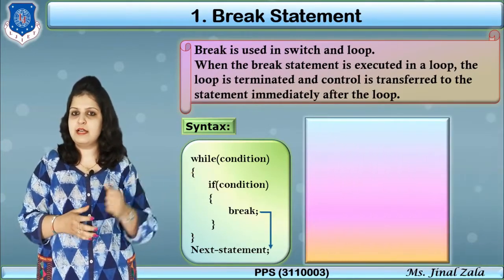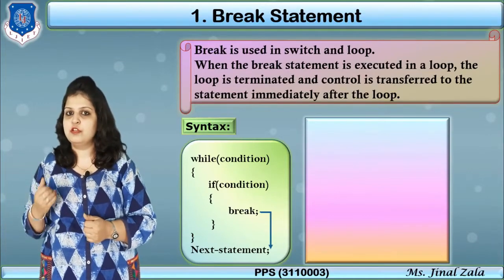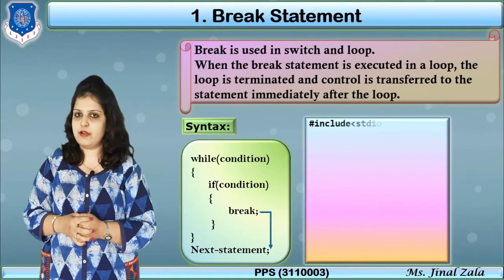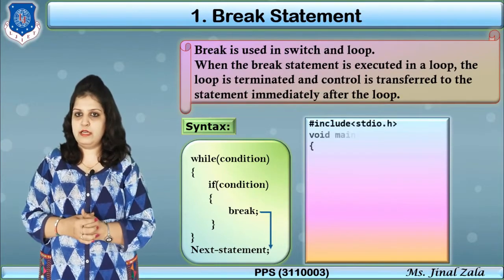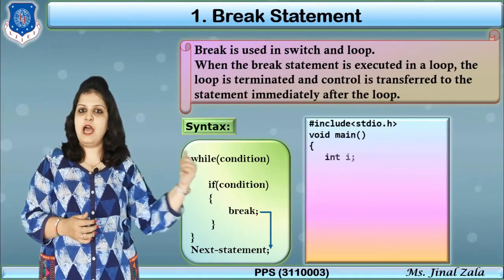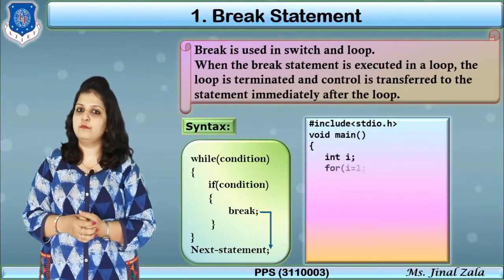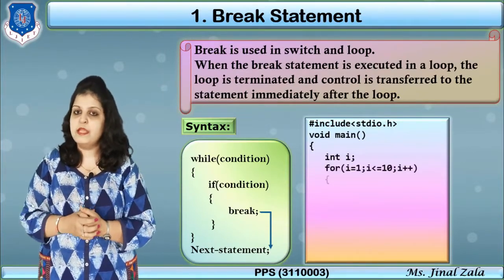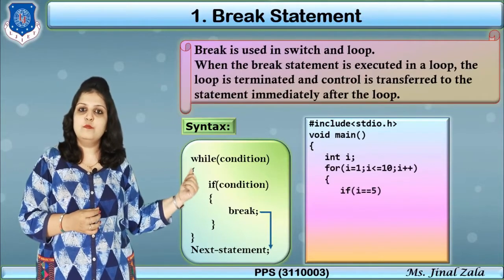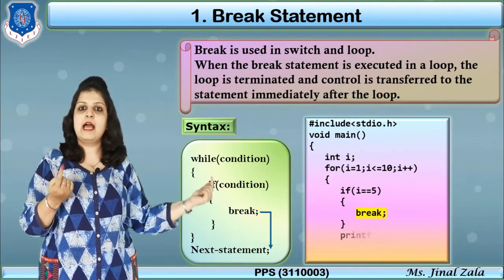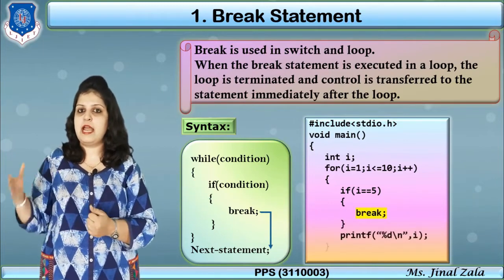How can we write the program? Let's see one example and what the output will be using the break statement. First of all include the header file, then void main, then integer i as one variable. Here I am using a for loop, though you can use any type of loop. The loop range is i equal to 1, starting from 1, and i less than or equal to 10, ending at 10.